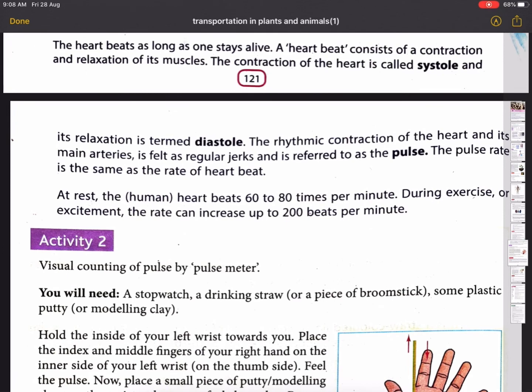The rhythmic contraction of the heart and its main arteries is felt as regular jerks and is referred to as the pulse. The pulse rate is the same as the rate of heartbeat. At rest, the human heart beats 60 to 80 times per minute. During exercise or excitement, the rate can increase up to 200 beats per minute.